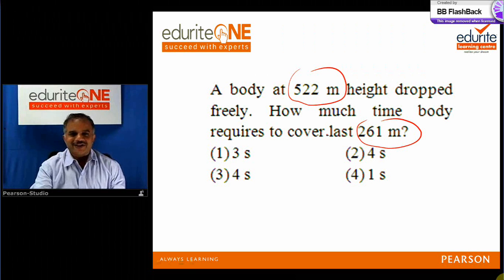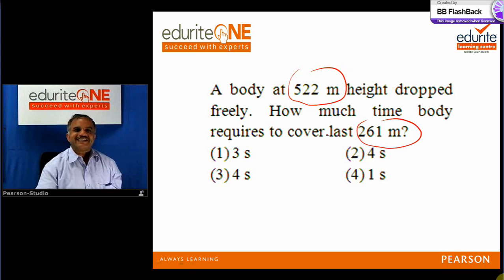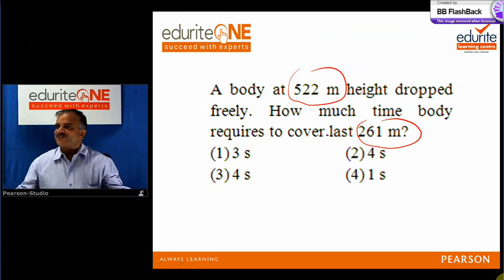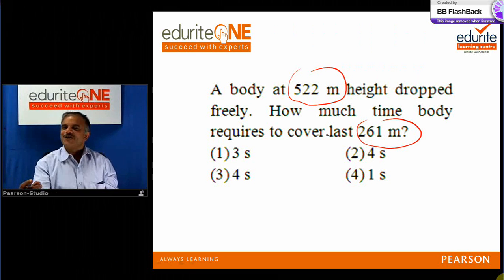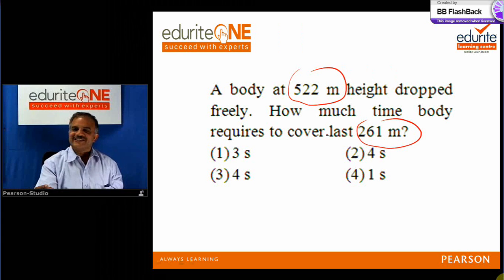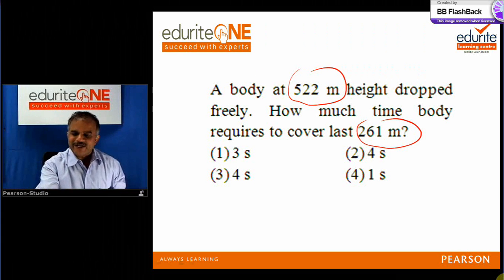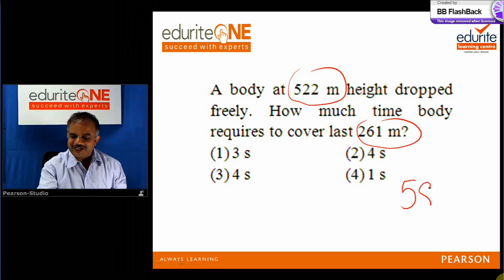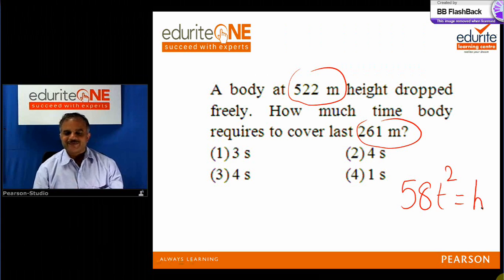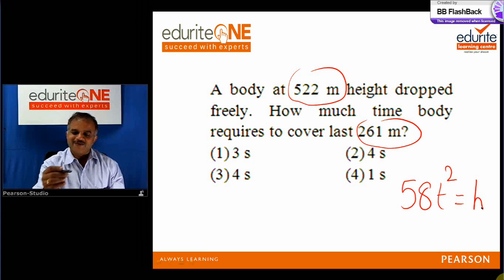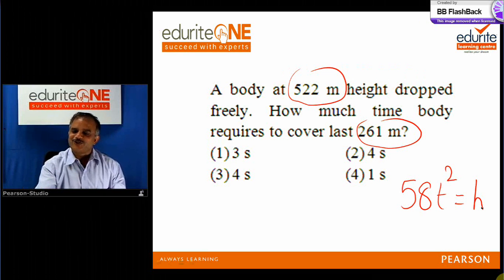So I will give an unpublished shortcut here, a beautiful shortcut. I cannot say it is not published anywhere in India because I have not read all the books, but I certainly tell you a very powerful technique, which is the Edurite way of teaching. Whenever you are talking of time for half the distance, I'll give you a formula. Just check this powerful formula: 58 t square is equal to h, where h is the total height. How I developed this formula, I will let you know later, but let us use it to solve in a few seconds.